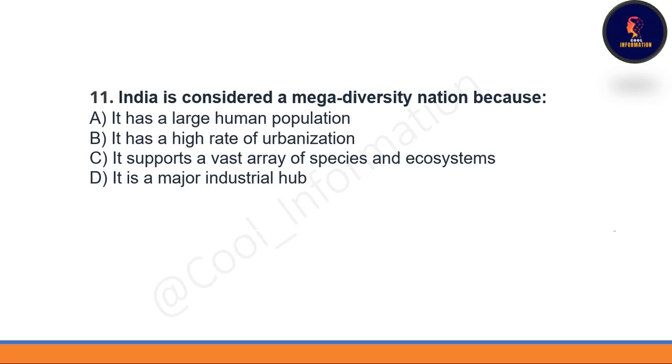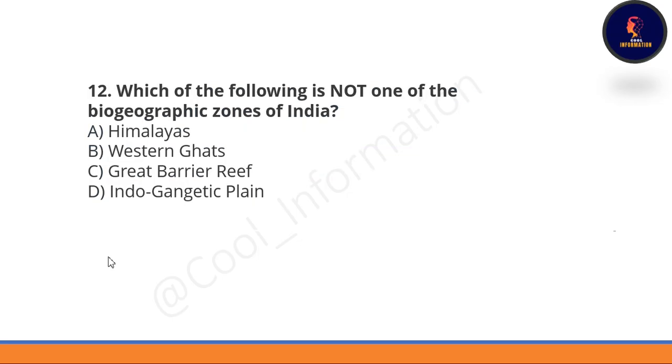Next question is, India is considered a mega diversity nation because it has a large human population? No. It has a high rate of urbanization? No. It supports a vast array of species and ecosystems? Yes. For this, India is considered a mega diversity nation. Option C is correct here. Next question is, which of the following is not one of the biogeographic zones of India? Himalayas, Western Ghat, Great Barrier Reef, Indo-Gangetic Plains. Option C will be correct here. Great Barrier Reef is not one of the biogeographic zones of India.